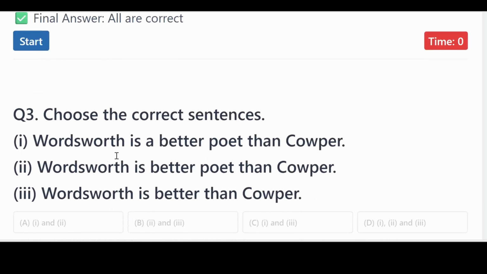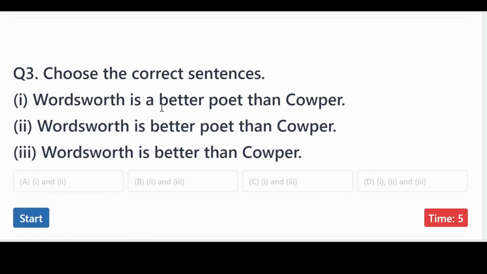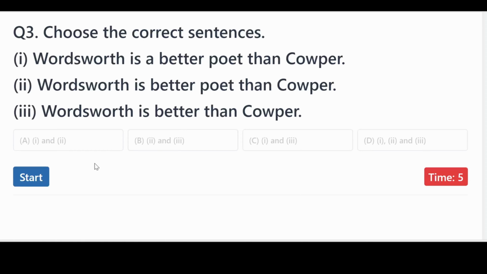Let's take a look at question number 3. Wordsworth is a better poet than Cowper. This is sentence number 1. Do you think it's correct or is it incorrect? What about number 2? Wordsworth is better poet than Cowper. Number 3, Wordsworth is better than Cowper. So among these 3 sentences, which one do you think is correct? Is it option A, option B, option C, or option D?